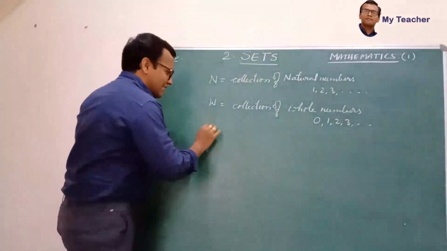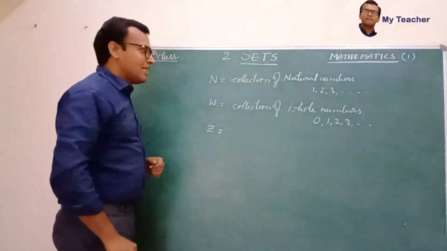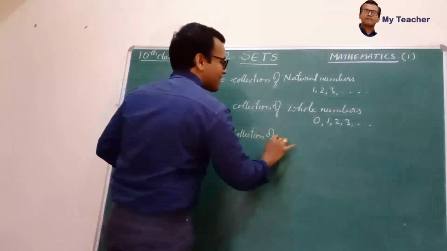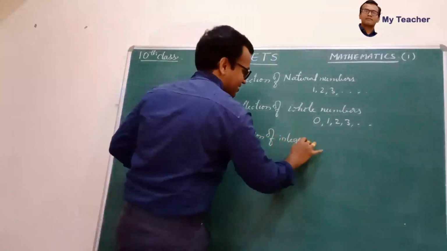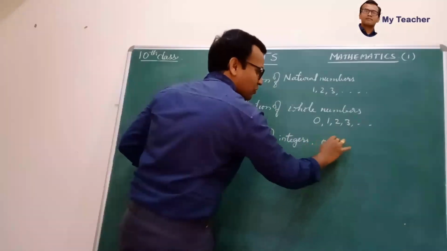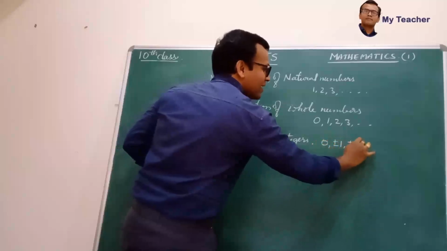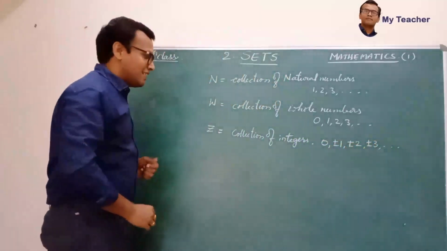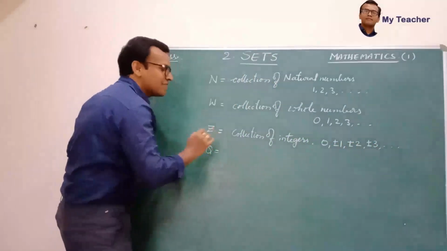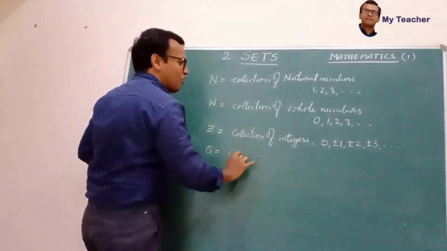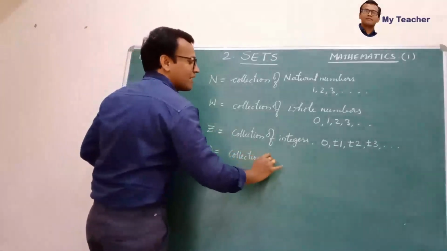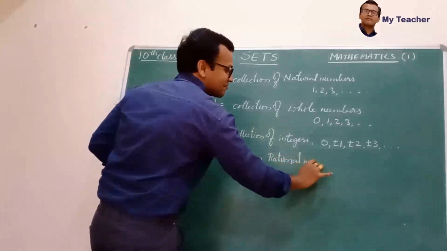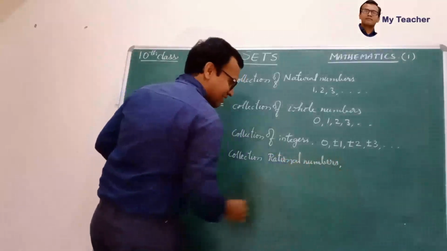Next, Z is the collection of integers like 0, plus or minus 1, plus or minus 2, plus or minus 3, and so on. And next, Q is the collection of rational numbers.